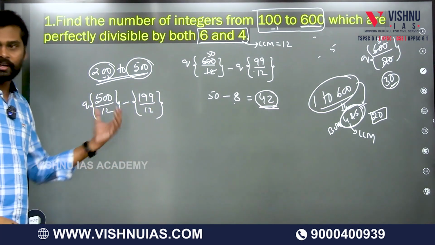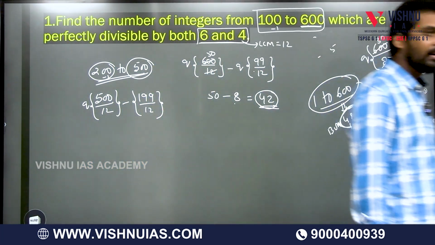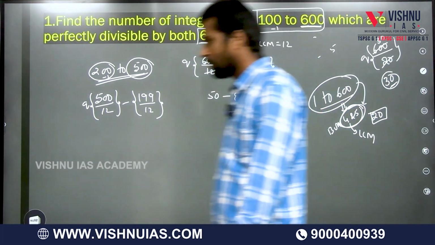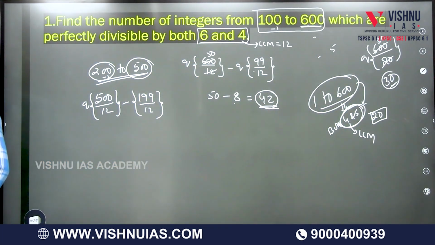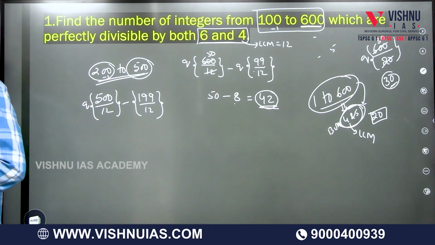So you can take the value. You just need to take the quotient of the numbers. The remainder need not be equal to 0. Okay, ma'am? Remainder need not be equal to 0. How to take LCM, ma'am? LCM is very important, ma'am.